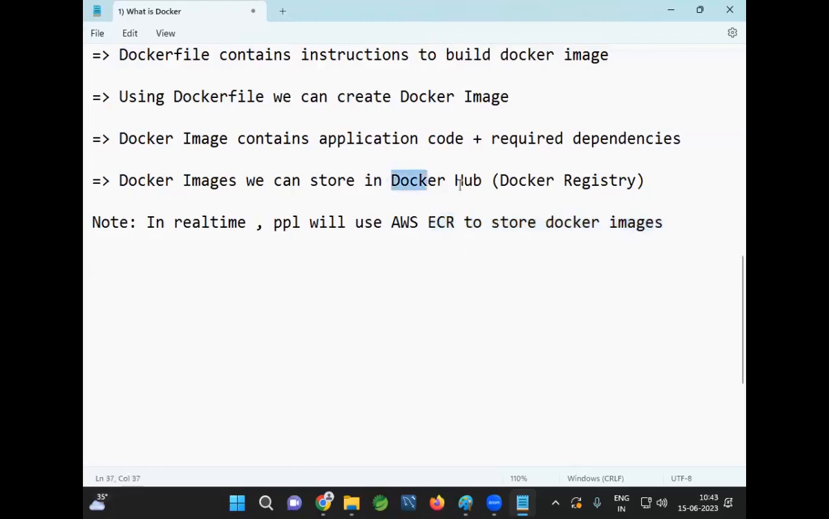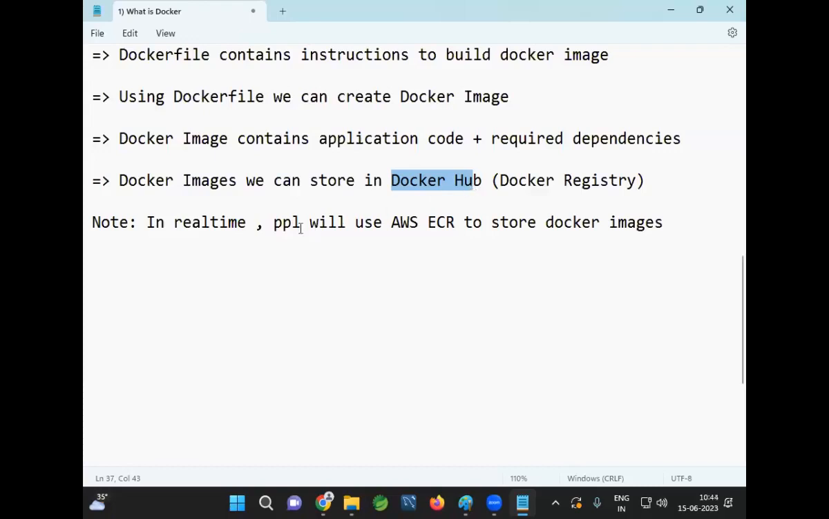Docker Hub is a public platform. There we can store our Docker images. An image we can make public or private. Public means anybody can download the image and run the application. Private image means only we can download and run that image.